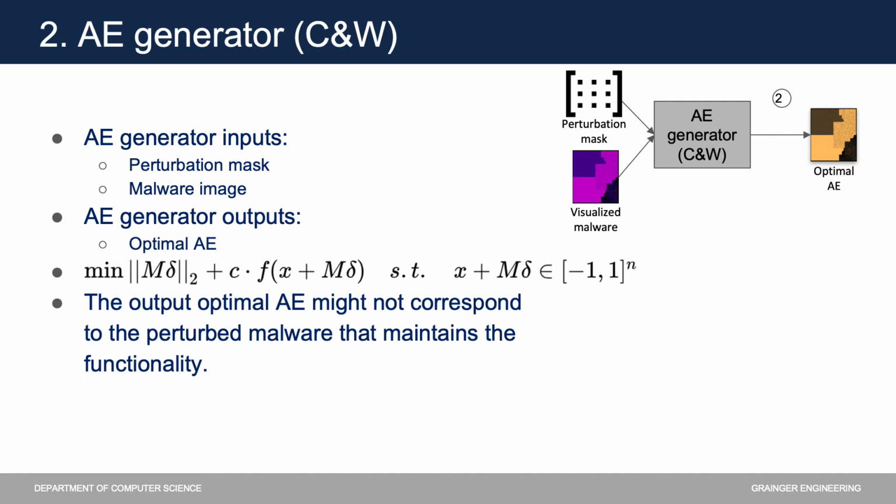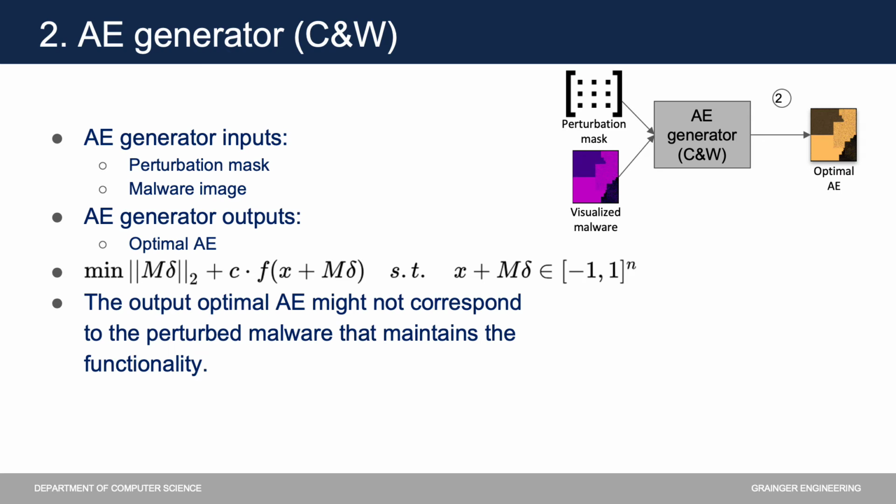After we generate the perturbation mask and the augmented malware image, we feed them to the adversarial example generator and launch a modified version of the Carlini and Wagner attack. This generates the optimal adversarial example in the image space, which causes the malware sample to be misclassified as benign by the malware detector. The modification that we introduced to the Carlini and Wagner attack is the application of the perturbation mask to further restrict the positions of the perturbations.